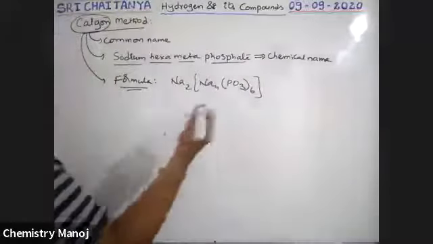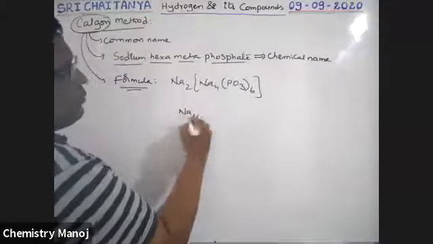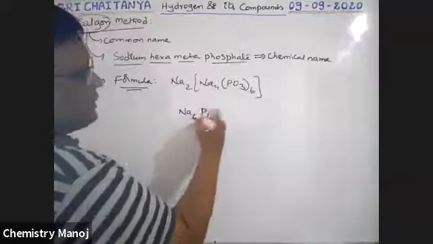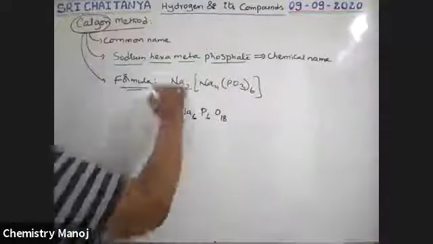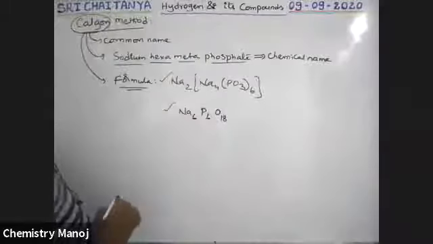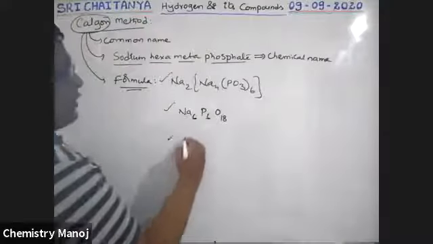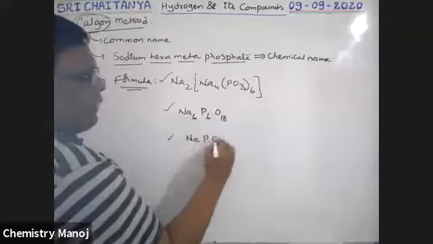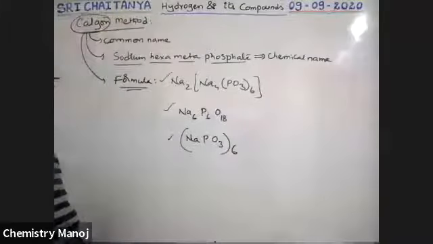Sometimes this formula may also be used as total number of sodium 6, Na6, phosphorus 6, P6, oxygen 3 times 6, 18, O18. So Na6P6O18 is also the formula of Calgon. Sometimes this may also be rewritten as (NaPO3)6.